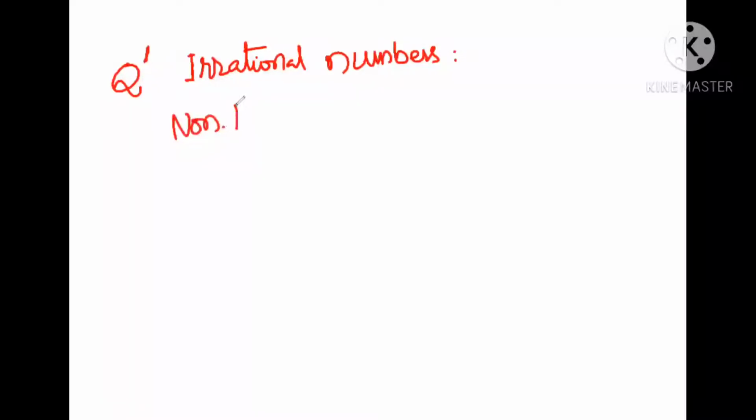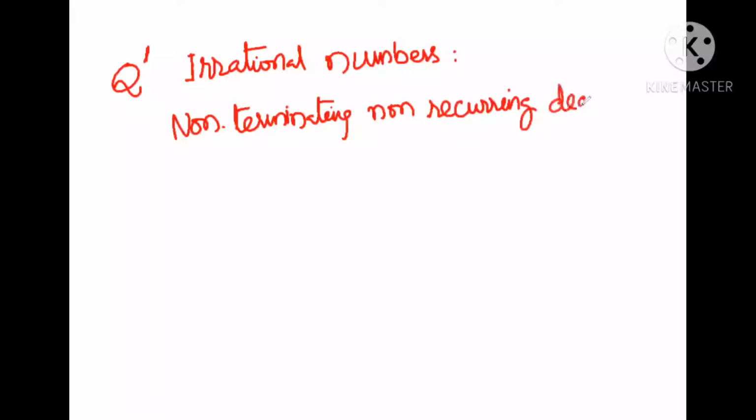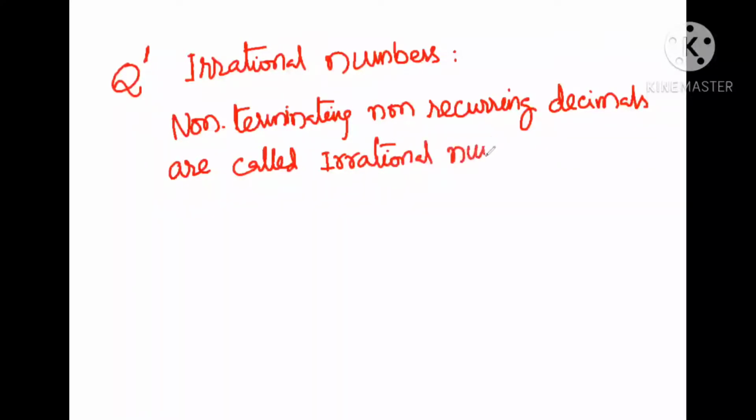Non-terminating, non-recurring or non-repeating decimals are called irrational numbers. Moreover, we can write this definition in one more way also.